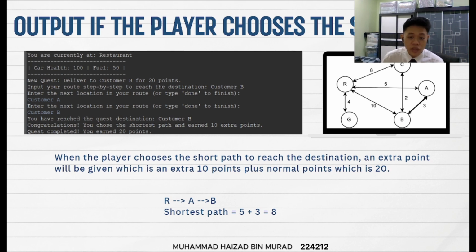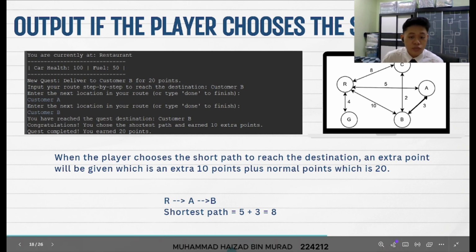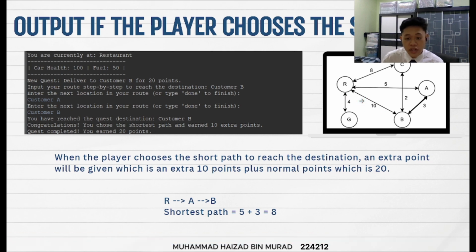For this case, the player managed to get the shortest path to complete the quest, where it needs to deliver from restaurant to customer B. To do it, the player must enter the next location of restaurant, which is customer A, then must go to customer B to deliver it. As you can see, the shortest path is from restaurant to customer A and to customer B, where the total path is only 8 compared to another path, as you can see in the graph beside here, which is 10, which is longer. After that, the player will earn 20 points plus an extra 10 points.